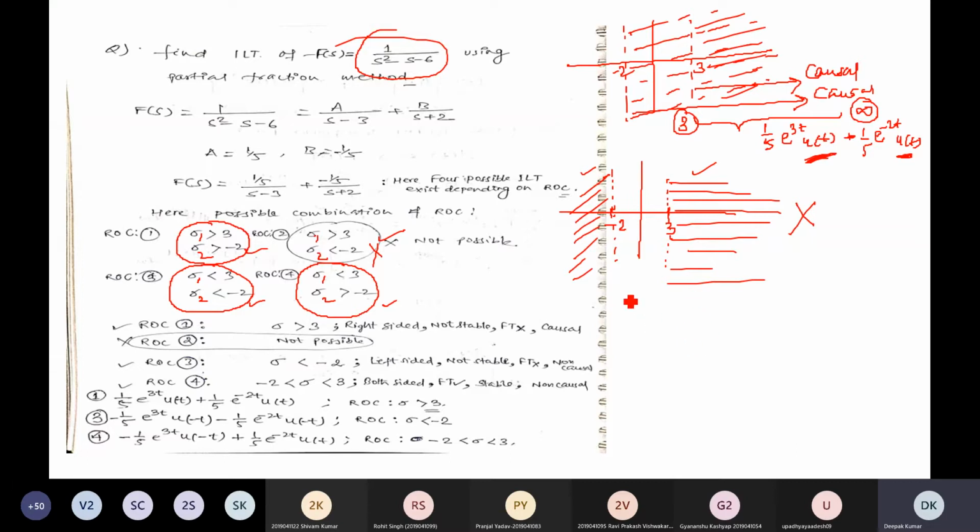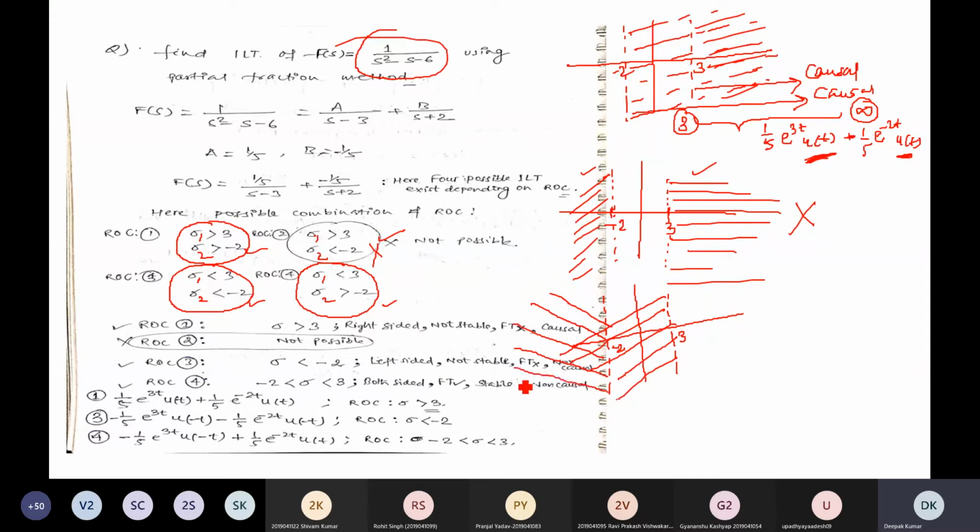Take the third case. The region of convergence is sigma less than 3. 3 is here, and sigma less than 3 will be this, from -infinity up to 3. Sigma less than -2 is here, meaning from -infinity to -2.